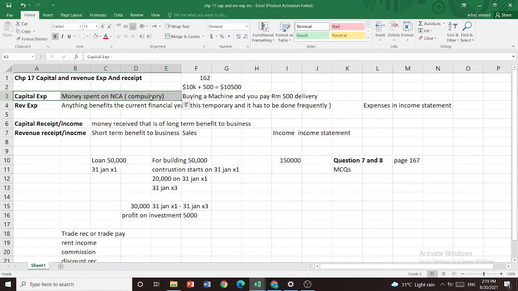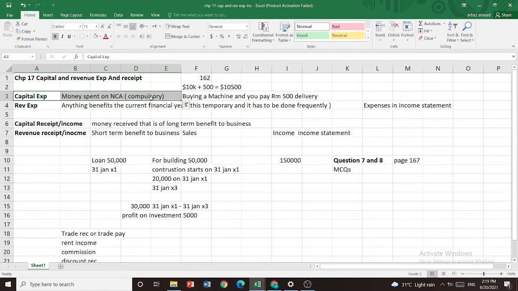Another example, if you buy a motorbike or motorcycle and you do not pay for insurance, insurance is compulsory, you cannot run away from insurance. Those types of expenses are called capital expenses. What are revenue expenses?